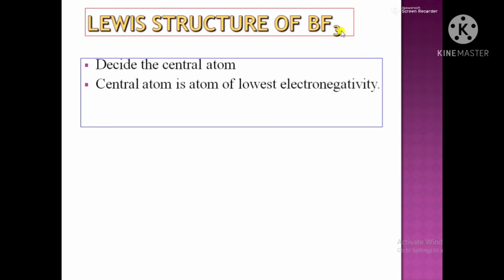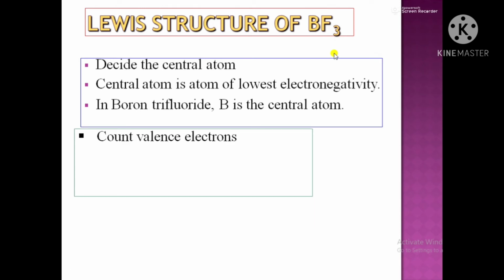Here the central atom is boron and there are 3 fluorine atoms surrounding boron. Again, boron belongs to group number 13 of the periodic table. It has 3 electrons in the valence shell, so the maximum number of electrons which it can share with the surrounding atoms is 3. Since there are 3 fluorine atoms, boron shares 3 electrons separately with the 3 fluorine atoms.